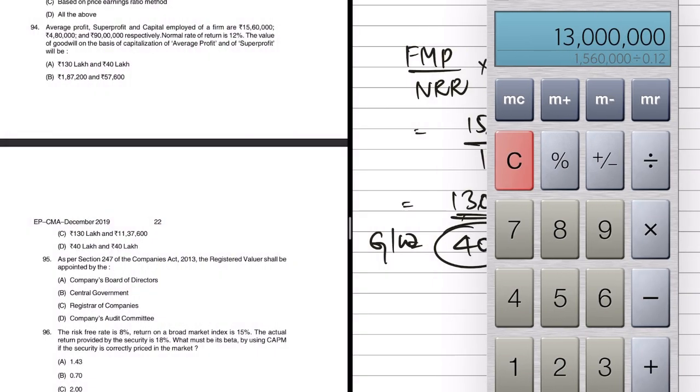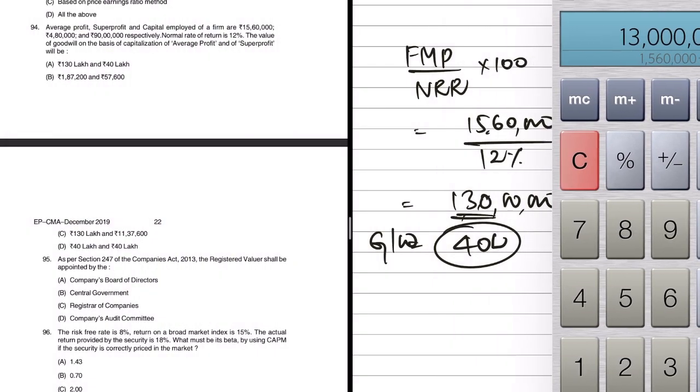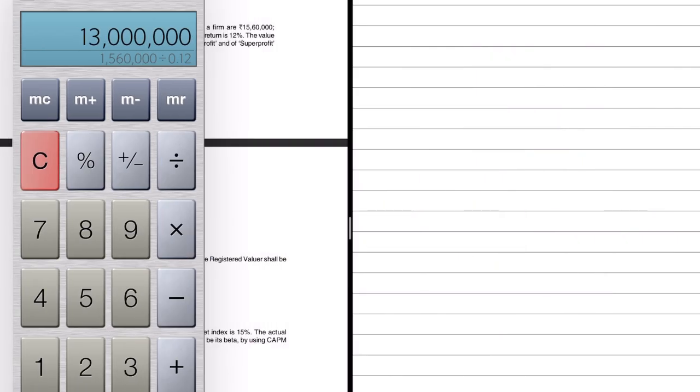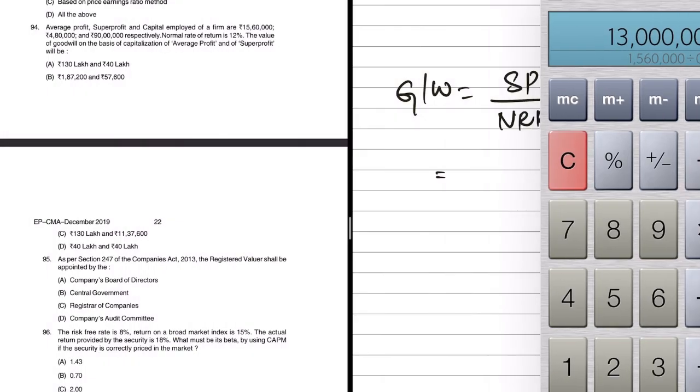So that is one part of the question, because the other part concerns super profit capitalization. So let's do that now. Goodwill using super profit capitalization would be super profit itself divided by NRR into 100. That's it. Super profit is how much in this?